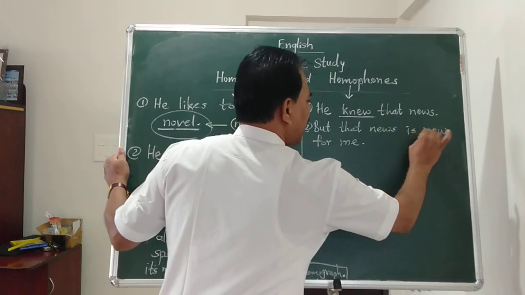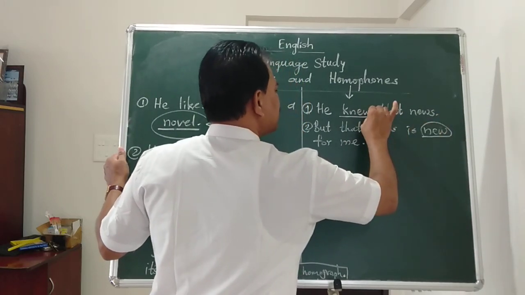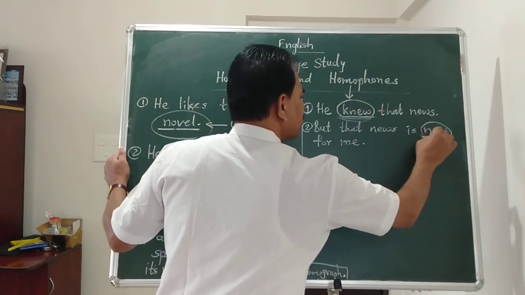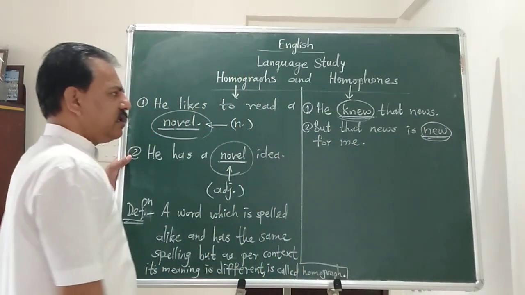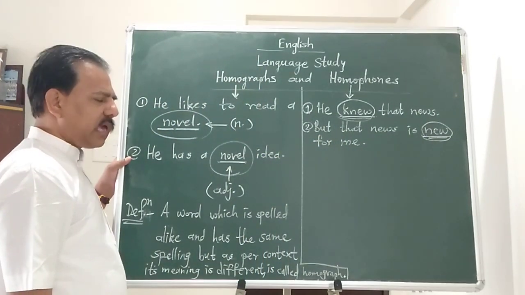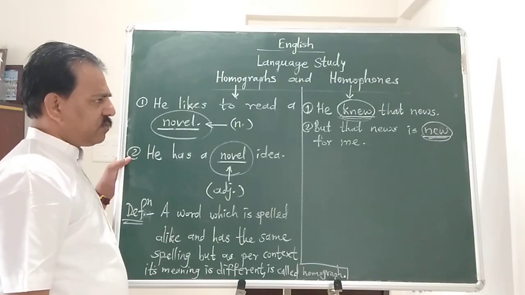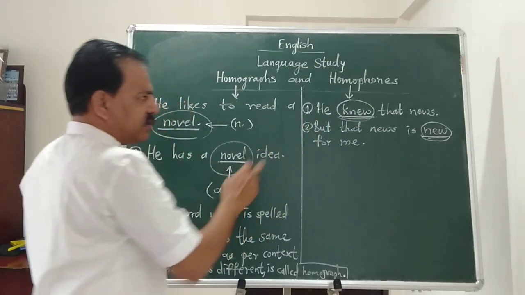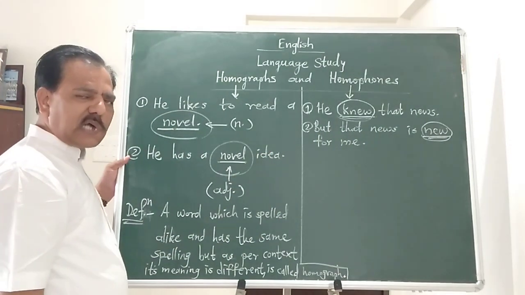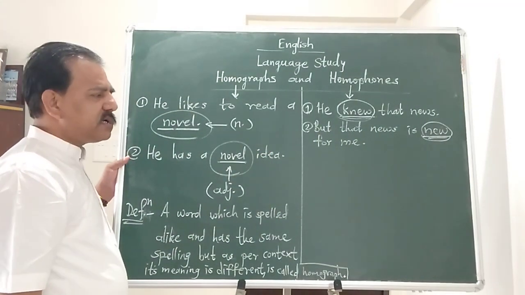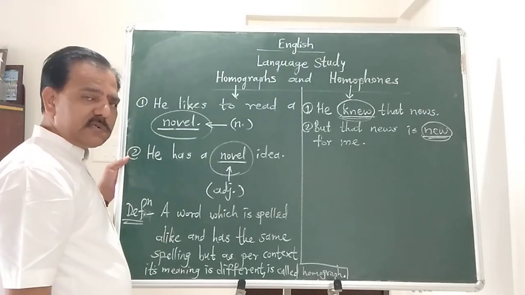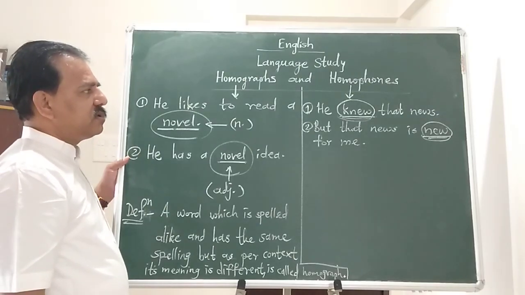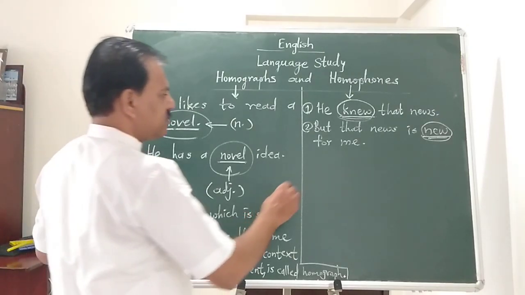So here I want to focus your attention on these encircled and underlined words. In example number 1, KNEW, new, and in example number 2, NEW, new. Now these two words are pronounced alike, but their spellings are different and their contexts are also different. So these are the homophones.